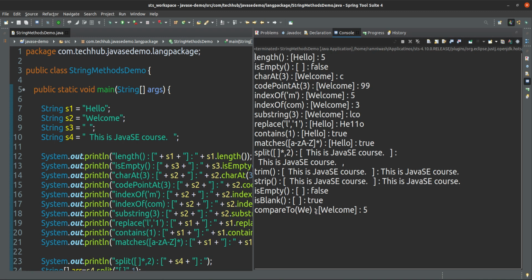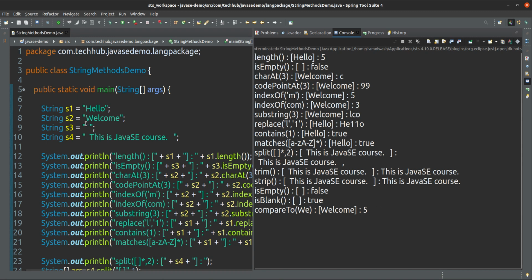If the same character is matching, it will go to the next character of the string. In the next character L is coming, but we are passing V, there is no third character. In that case, whatever the remaining length of that string is, it will return that. So remaining will be 5 only. If we remove W and E, remaining are L, C, O, M, E, 5 characters, so it is coming as 5.